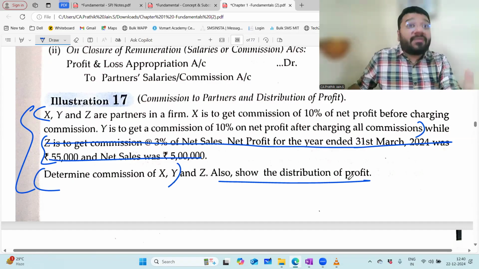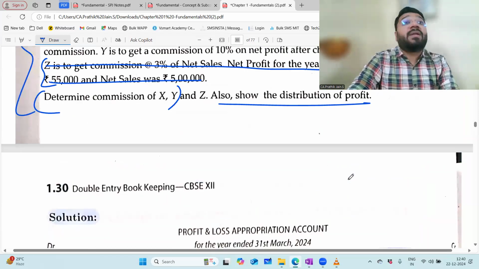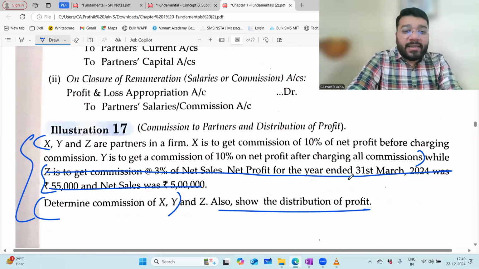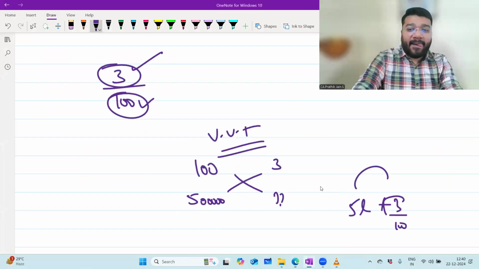Now, if this was the question without Z's commission, whatever answer they worked out is right. But when the question is twisted, what are they supposed to do? The answer also they have to twist, but they forgot to twist the answer. I'll tell you what needs to be done. X's commission first.